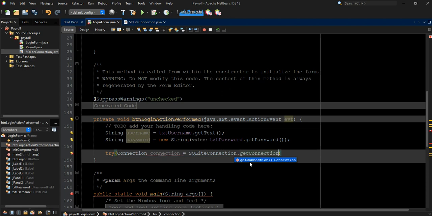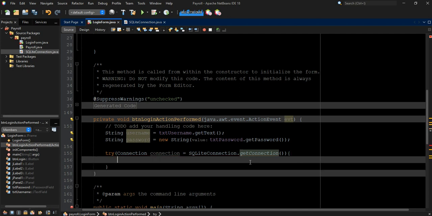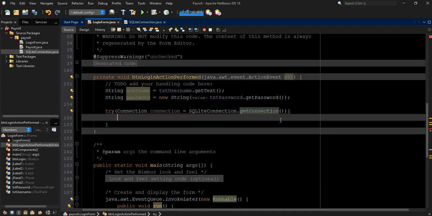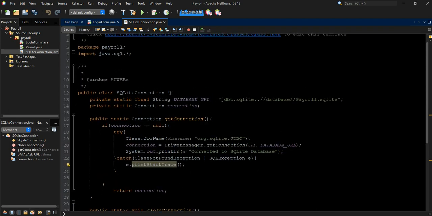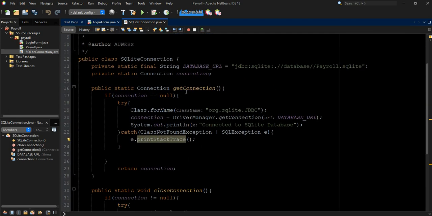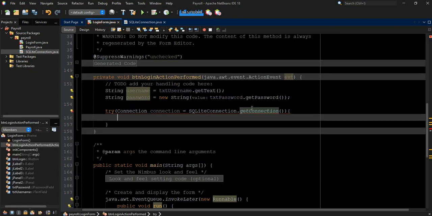All right. So just put this. Then next, we are going to open curly brace and close it. So what we did there is SQLiteConnection, then this is a method inside the SQLiteConnection, which is getConnection. You remember we created this method, the getConnection method. You can see it here, getConnection. So we are trying to make a connection now. That is what we did at this place.